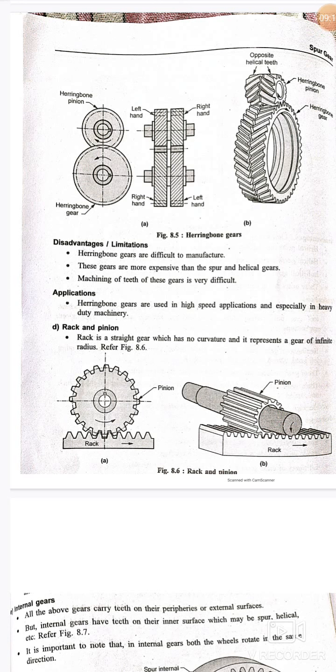A pinion, as we discussed, is a gear which is circular in cross section. Generally the rack gear meshes with the pinion and converts the rotary motion of the pinion to the reciprocatory motion of the rack. Whenever we talk about escalators in airports, this type of gears is used.